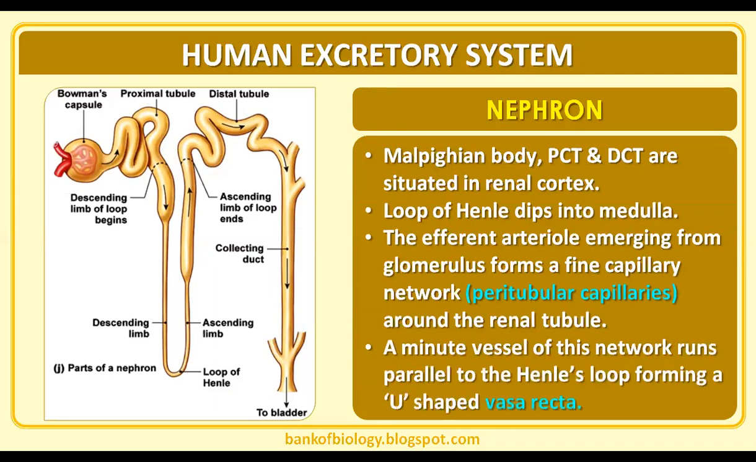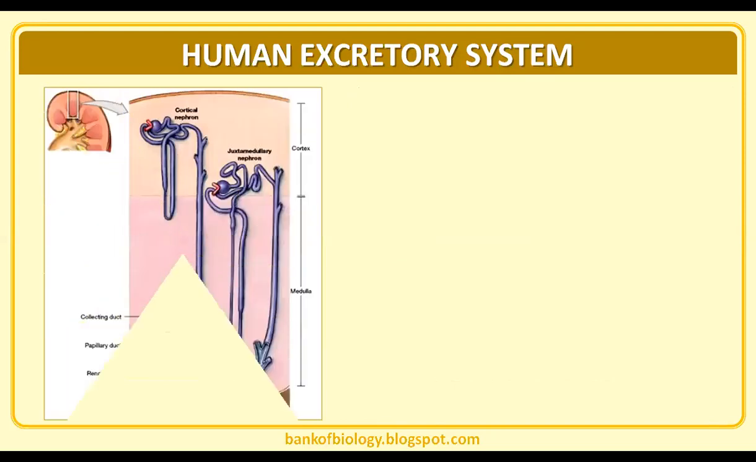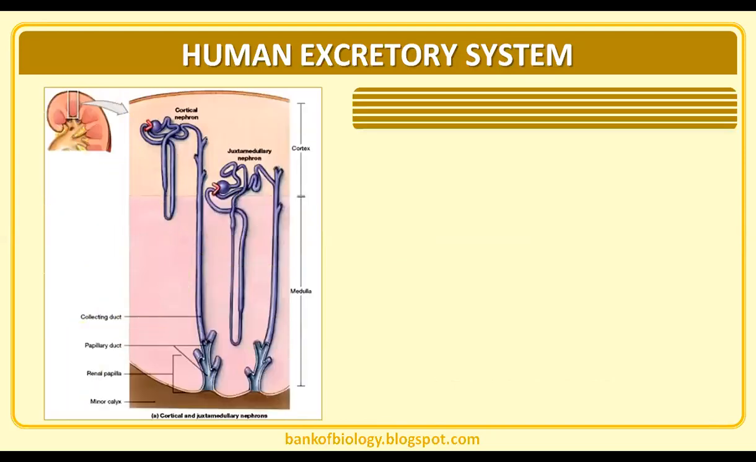The efferent arteriole emerging from the glomerulus forms a fine capillary network called peritubular capillaries around the renal tubule. In a similar way, around the Henle's loop, we have to imagine the vasa recta. These all belong to the blood capillaries. The efferent arteriole forms the peritubular net above the PCT and DCT, and the vasa recta above the Henle's loop. So on the blood capillary side, you should remember the peritubular net and vasa recta.